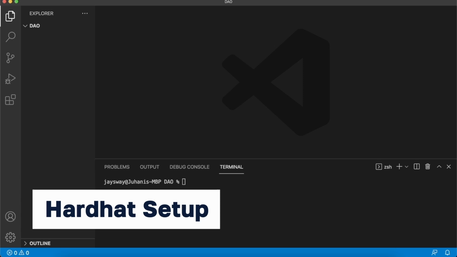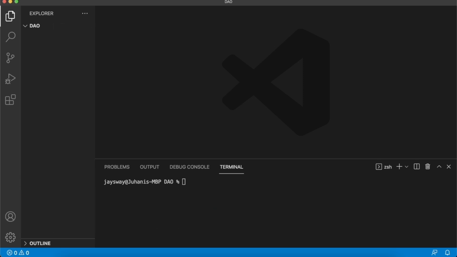What I have open is an empty folder called DAO in Visual Studio Code over here. And we'll go ahead and create our smart contract that will handle our decentralized autonomous organization. So in the terminal over here, you can create a directory called smart contracts and then cd into that folder. Now in this folder, we'll want to initialize our Hardhat project and install a few dependencies.